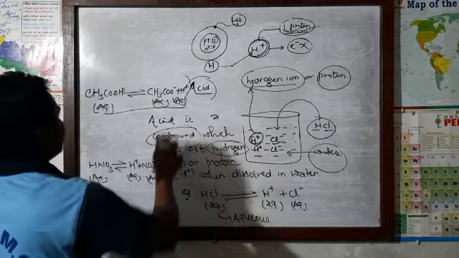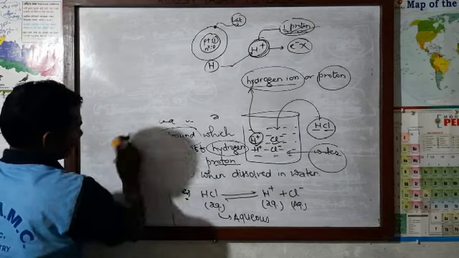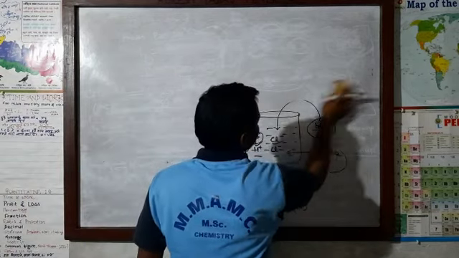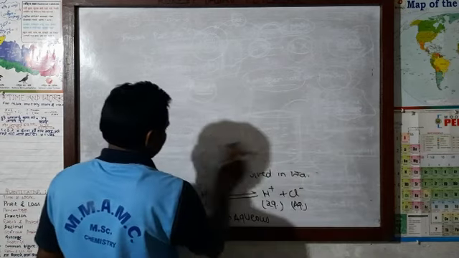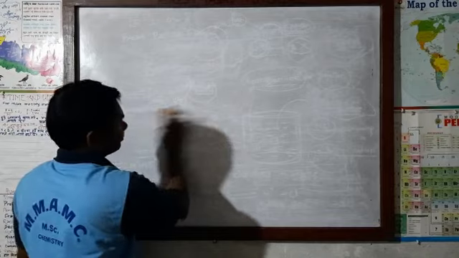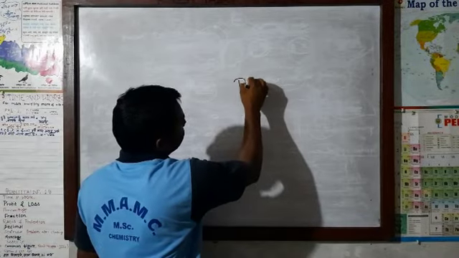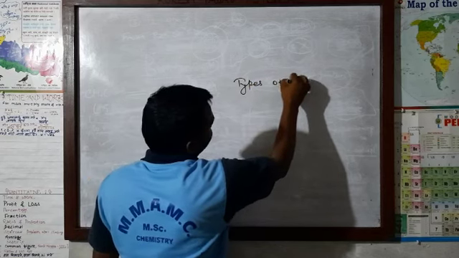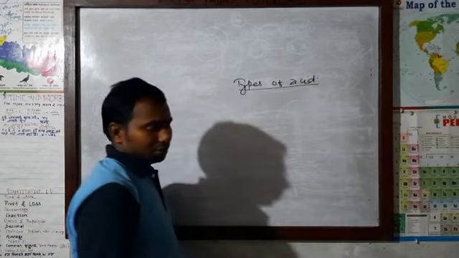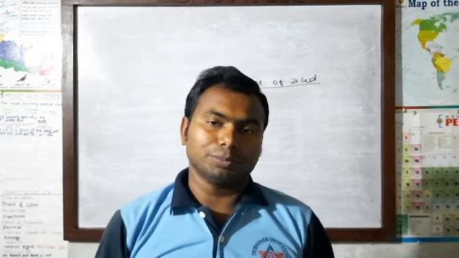Now after that, another matter that we are going to discuss under acid is types of acid. What are the types of acid? We are going to discuss two types of acid, type 1 and type 2.